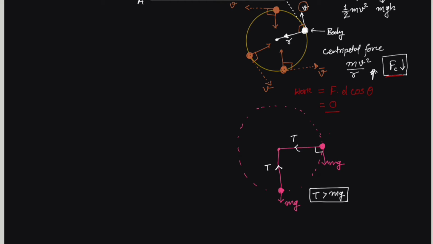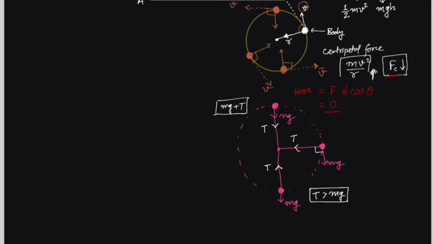When the object is at the highest point, what happens? Mg is there, and tension in the string is also in the same direction. So there are two forces. So what happens when the object goes up? The centripetal force is more, weight plus tension T, assuming that the same tension is still existing as there was when the object was at the lowermost position. So T plus mg.